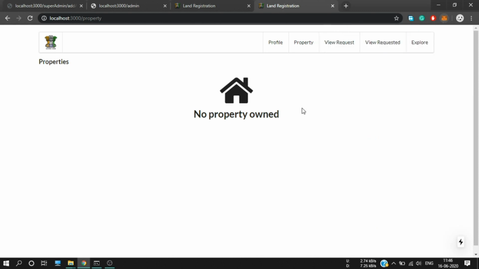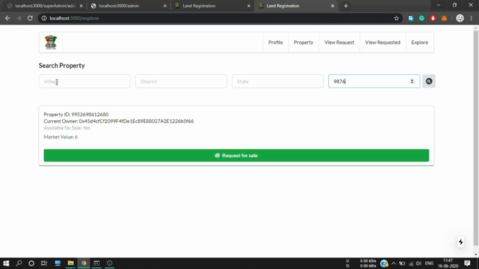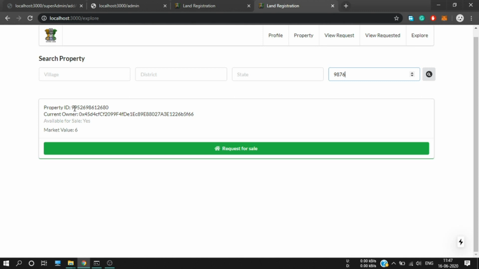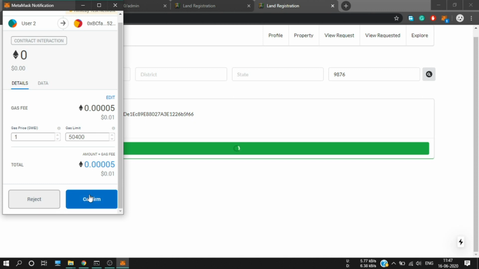So for this I have to explore it. I have to go to the explorer and input all the details. Village was XYZ, state was MNO. Here are all the details, available for sale. Yes, market value is 6. Now I am going to request for sale, meaning I want to buy this property. So now let's confirm.